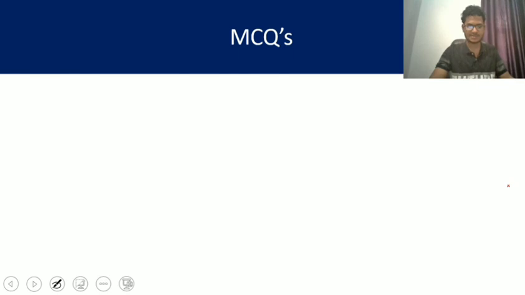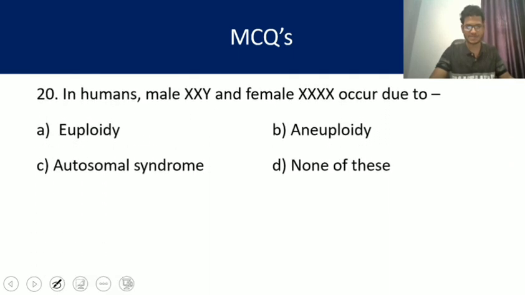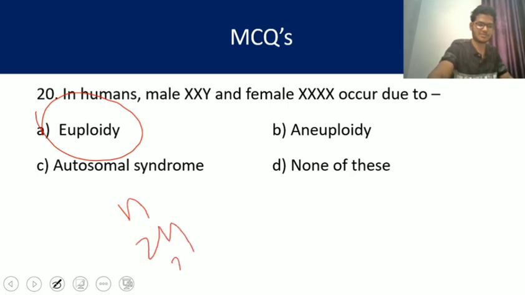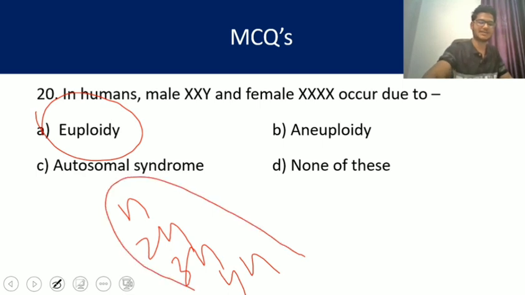Question number 20. In humans, male XXY and female XXX occur due to euploidy, aneuploidy, autosomal syndrome, or none of these. Euploidy is a set of chromosomes: when we have n, 2n, 3n, 4n chromosomes, we call it euploidy.